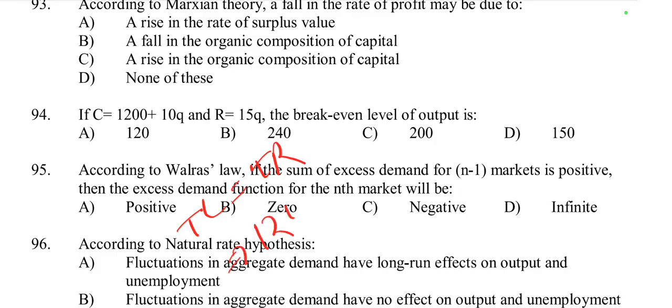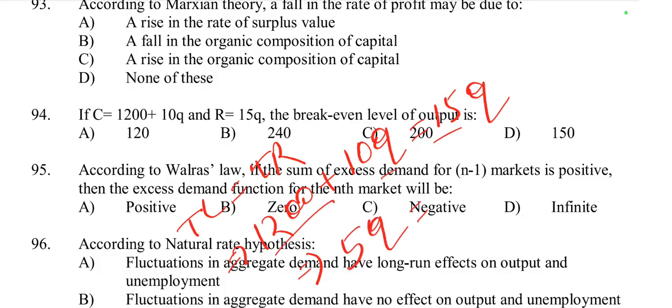TC is equal to TR, so 1200 plus 10Q is equal to 15Q. So 15 minus 10 is equal to 5Q. 5Q is equal to 1200. This implies Q is equal to 1200 by 5.